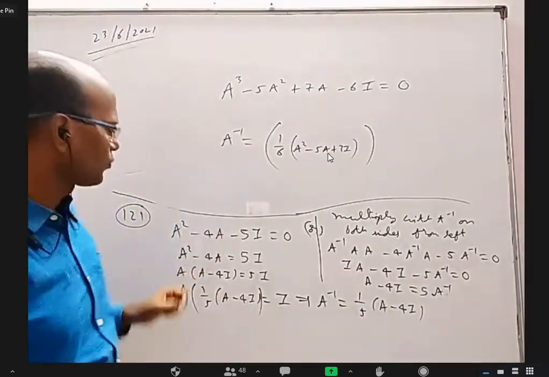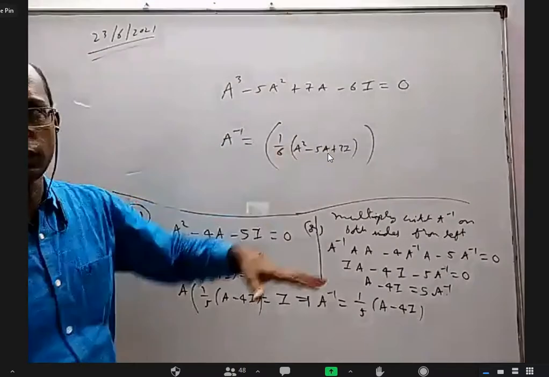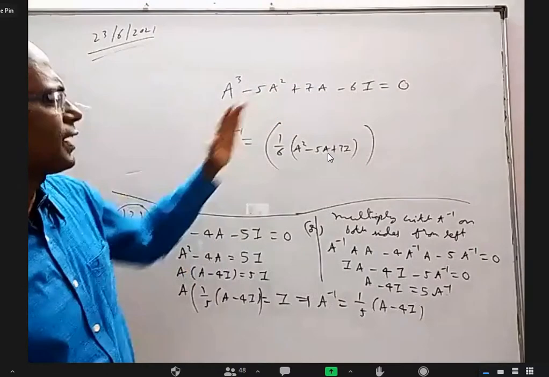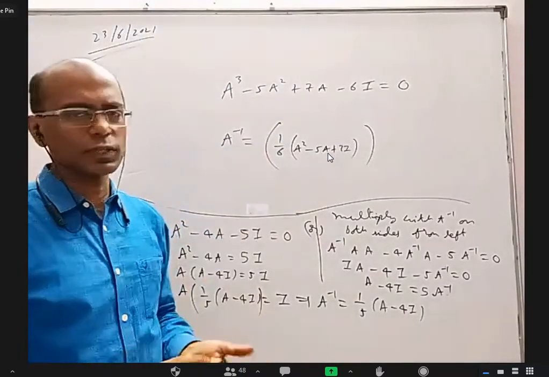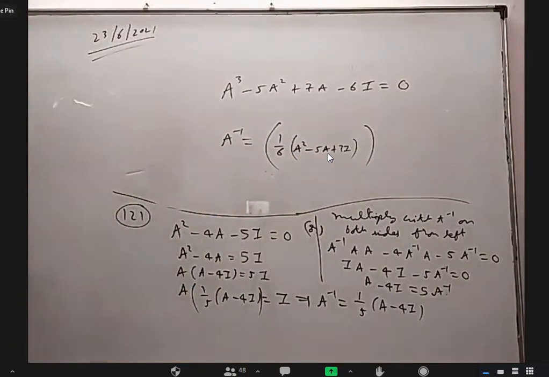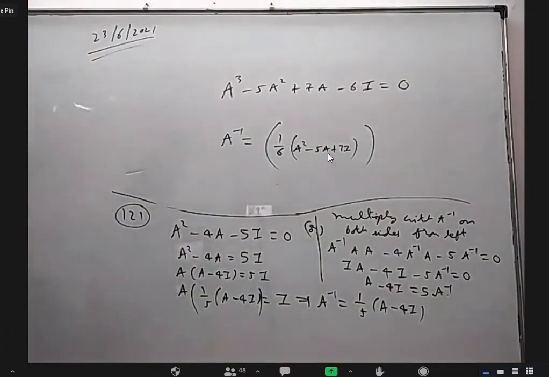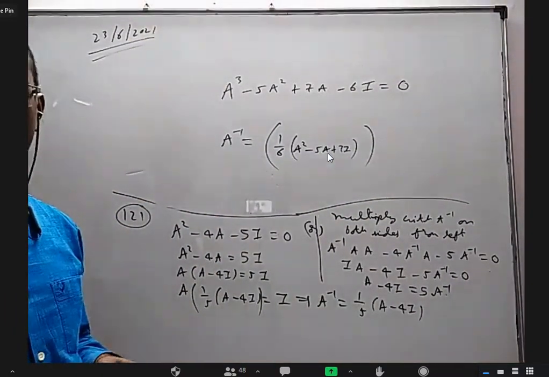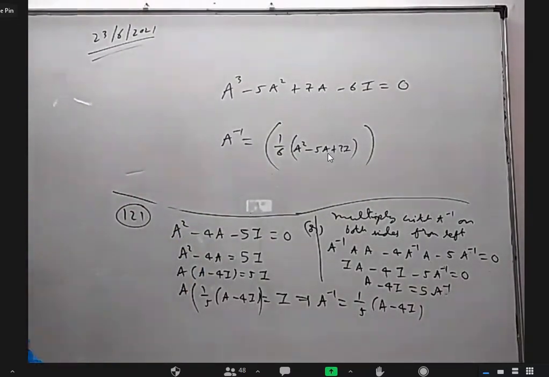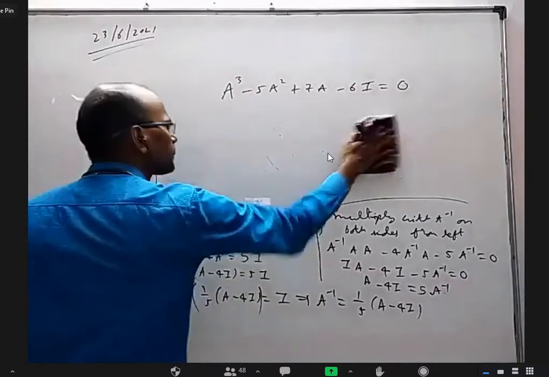So whenever they give you a quadratic or a cubic or a fourth degree polynomial that A is satisfying, you can easily find A inverse as a linear expression or a quadratic expression or cubic expression in terms of A. Is that okay? If the degree of that original expression is n, then the answer will be n minus 1 degree. Yes, you are right.